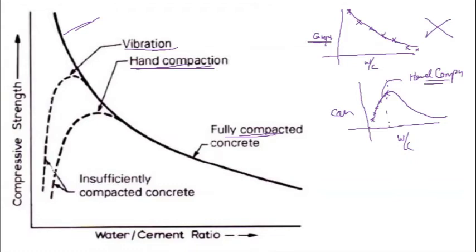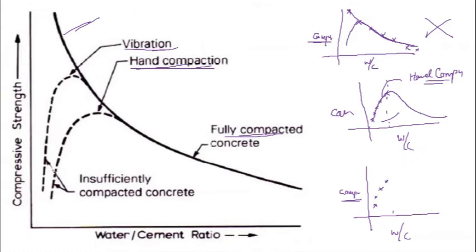So I hope you understood now how this graph has come, and I'm just trying to draw this diagram in a single graph. And now the third case is also the same thing. You are using vibrating machines to do this compaction. So same, since the water by cement ratio is low, you cannot fully achieve the full compaction. Therefore, the compressive strength is going to be low. As water by cement ratio increases, the degree of compaction achieved is going to increase. So more and more compaction is going to be achieved, and therefore compressive strength increases.